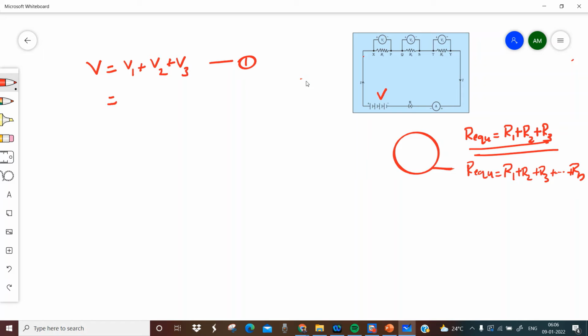Now apply Ohm's law here. The voltage drop across this resistor is V1, the resistance value is R1, and the current passing through the resistor is I. Apply Ohm's law only to this portion, and represent V1, the potential difference across this R1, in terms of current and resistance.